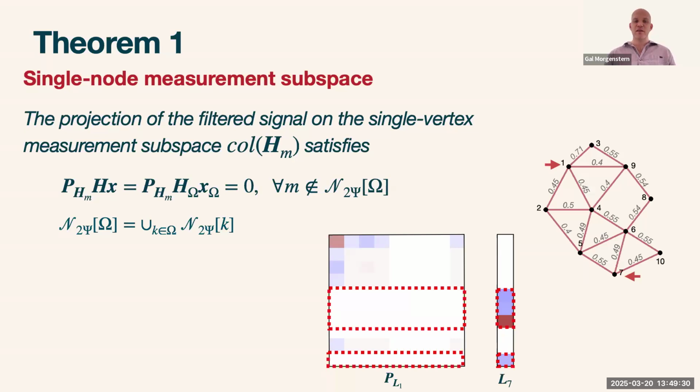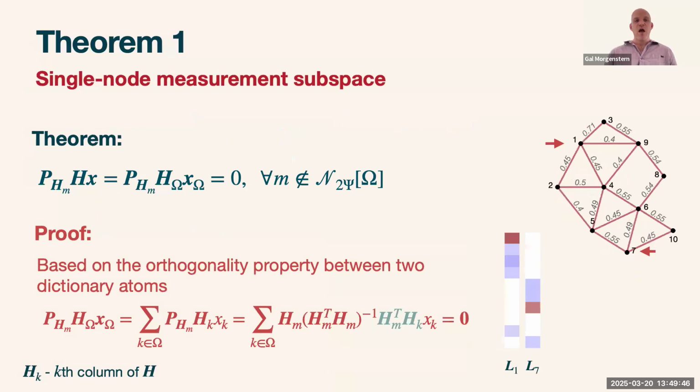In this case, you can see that the measurement spaces between the dictionary atom 7 and the other one define different areas in the measurements, and therefore they're orthogonal. So this is the main property theorem we're going to use. And this goes straight forward from the property we had before.